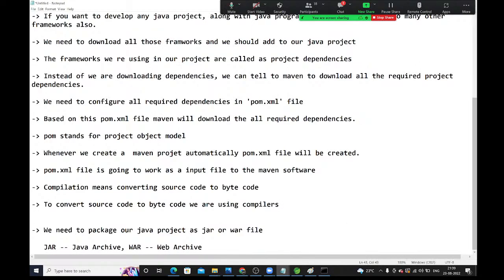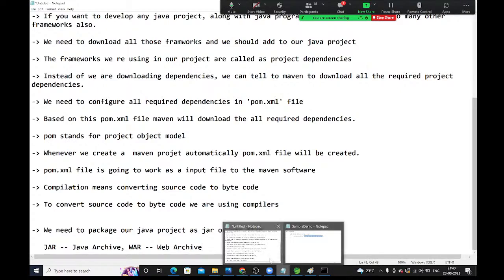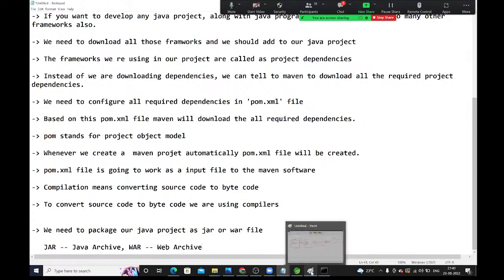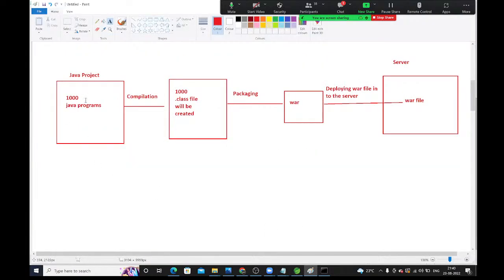Standalone applications will be executed as jar files. Web applications will be executed as war files. Now here so many Java applications are available. See, guys, already I told this is my banking project. Banking project means web application. So here I'm packaging as a war file and I'm deploying that war file into the server. Understood, guys? What is jar file? What is war file?